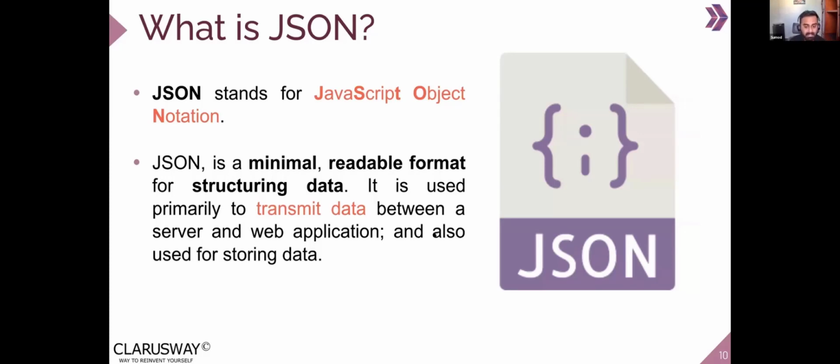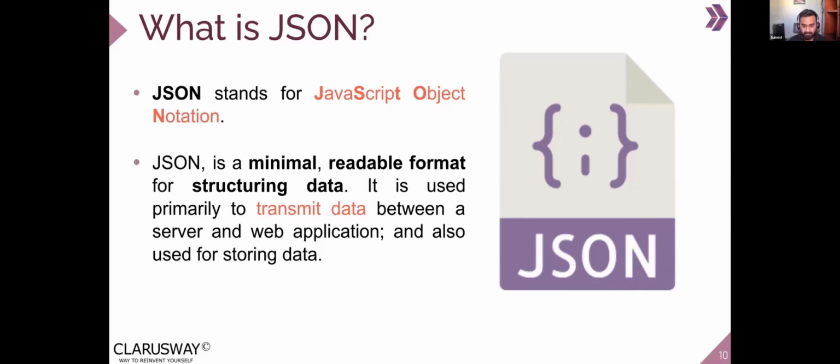So what does this mean? We mentioned that YAML is a data format that's really helpful within applications. But coming to JSON, it's used primarily to transmit data between a server and a web application. What does that actually mean?